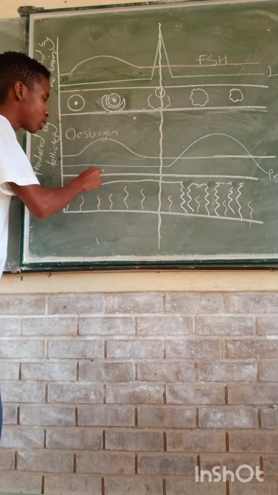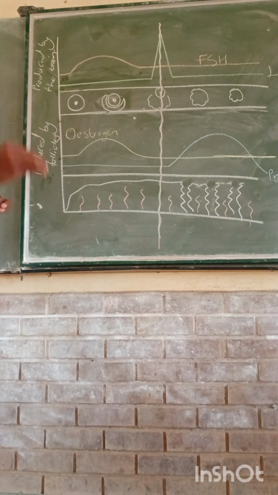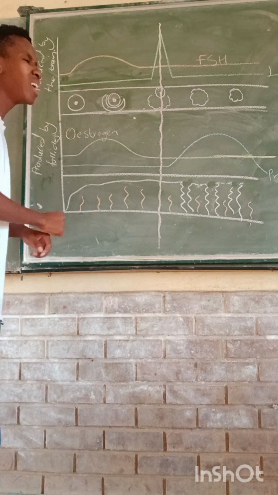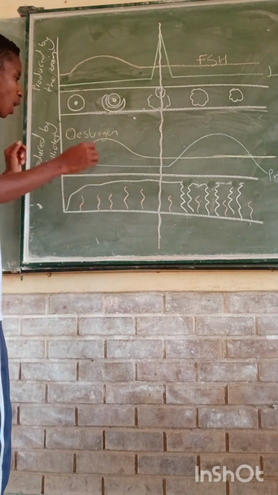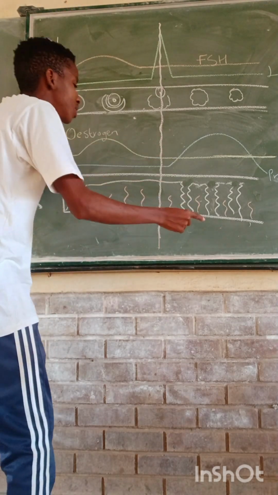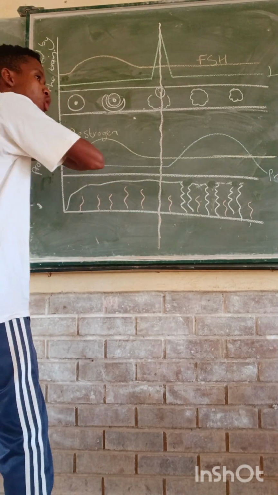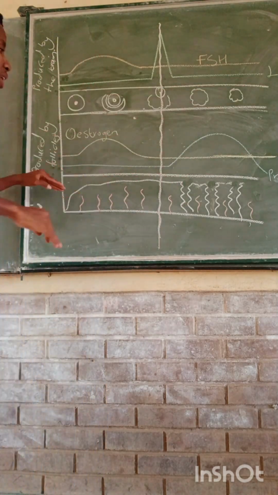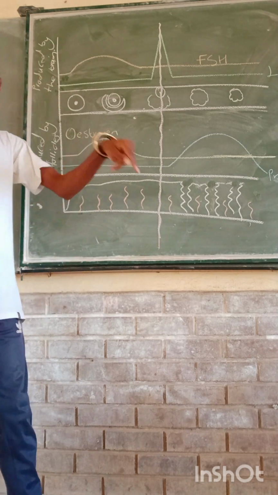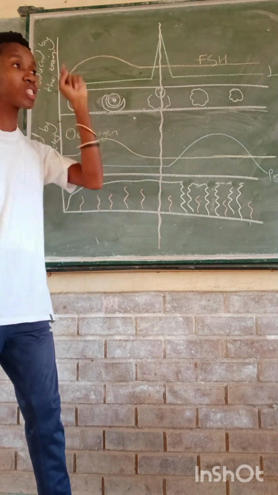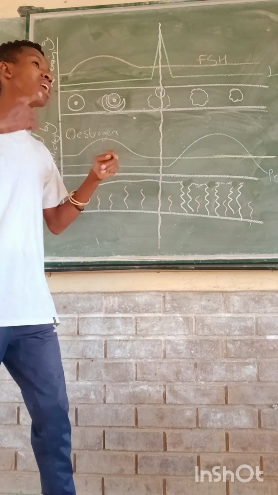Then we have this one as progesterone. Remember, the main function of progesterone is to maintain the body for pregnancy. Meaning, before the release of the ovum, the progesterone level will be normal, constant. Then after the release of an ovum, it will increase, not sharply, but in a ramp form.